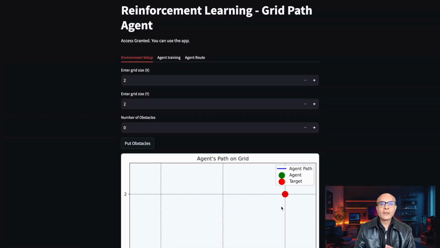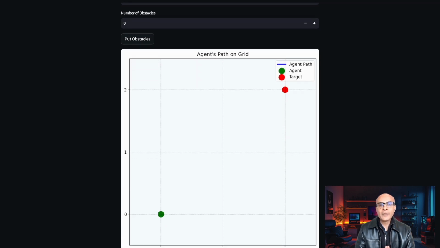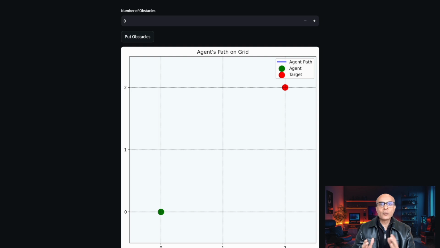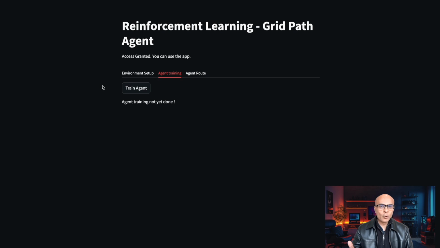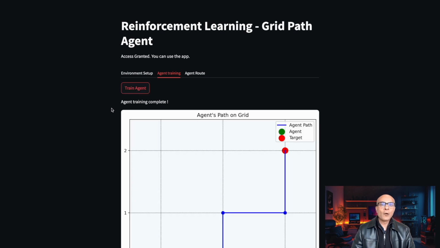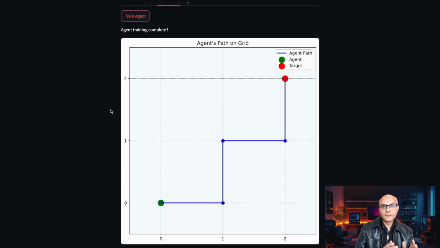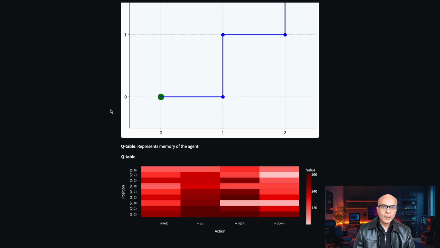We have an observation space such as this 3x3 grid, and we would like to train an agent to go from start to the target. The start is situated at 0, 0 and the target is situated at 2, 2. Let's now train our agent using reinforcement learning. Just a reminder, training the agent means performing exploration or exploitation which can result in a penalty or a reward. Alright, our agent is now trained and it has found a path to go from start to the target. The agent training is captured in a Q table which represents the memory of the agent, and here is the visualization of the Q table in the form of a heat map.